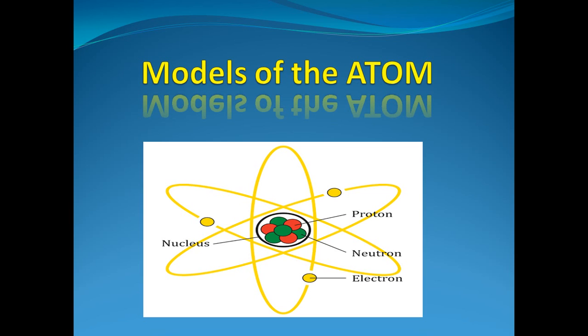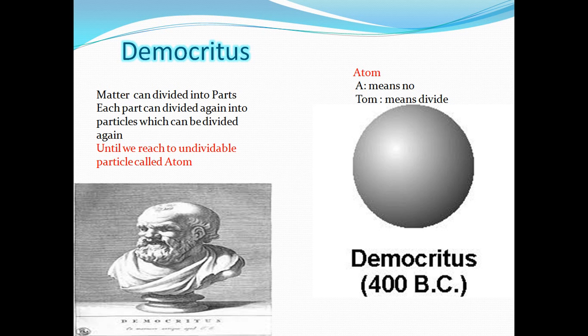Today let's complete our lesson about the atom, where we said before that the atom consists of a nucleus, which contains protons and neutrons, with the electrons revolving around it. Of course, each one of you asked himself, how could the scientists know about the atom, electrons, protons, neutrons, although they can't see them with their naked eyes or even by using advanced microscopes? Today, let's answer together and understand the story of the atom.